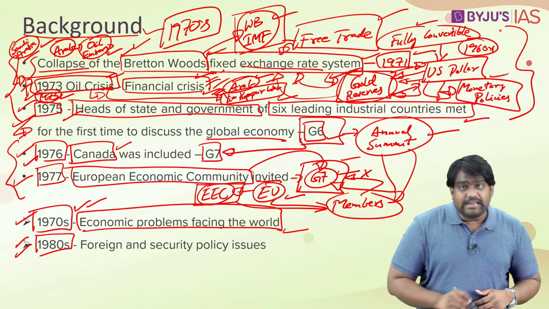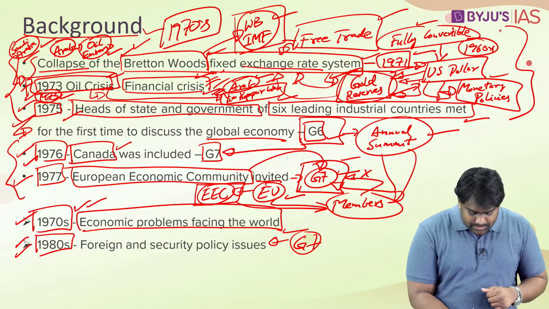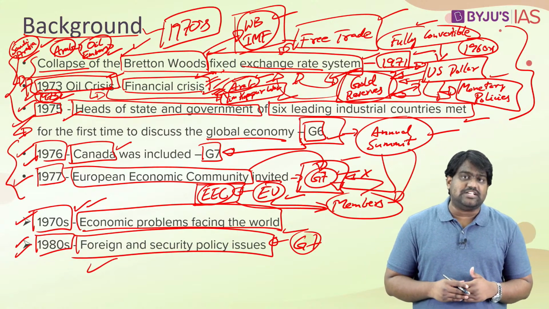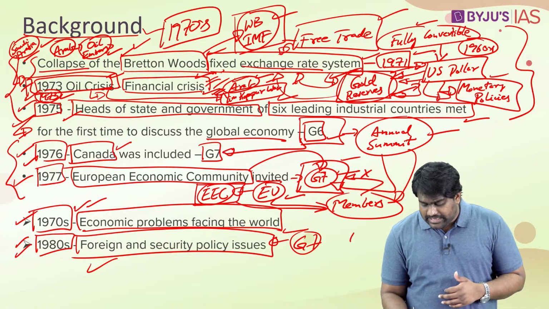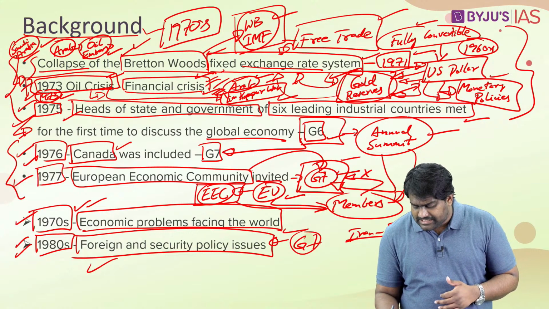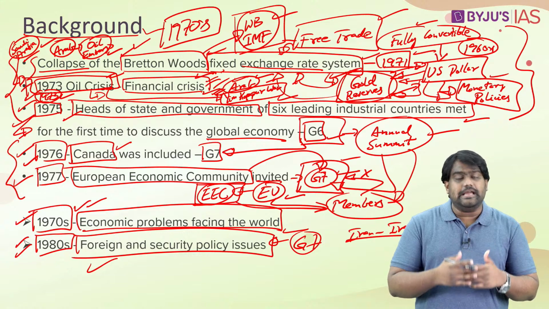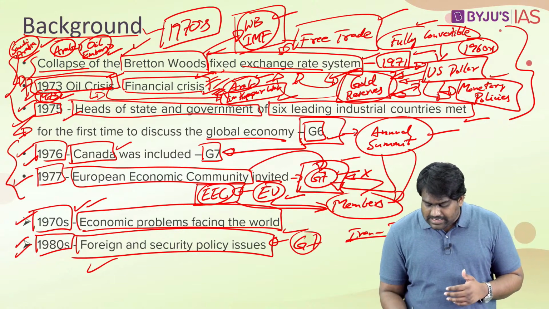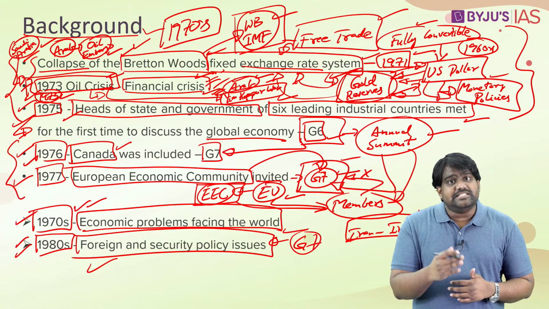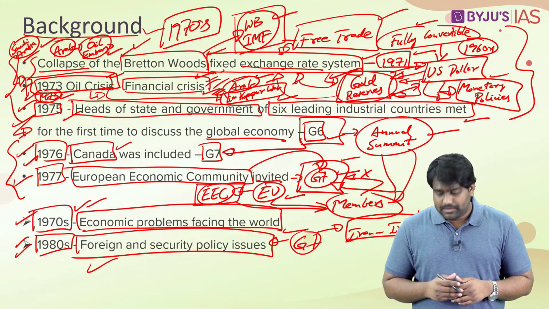So throughout 1980s, we saw that the G7 was also dealing with several foreign policy and security related issues as well. For example, the Iran-Iraq war had broken out in 1980s, and lasted for 8 years between 1980 and 88. It was destabilizing the Middle East region, disrupting global oil markets. So the G7 intervened and tried to resolve the Iran-Iraq conflict.